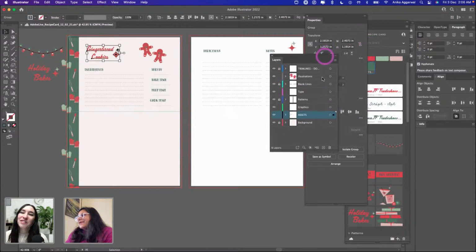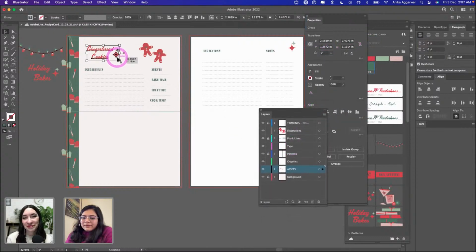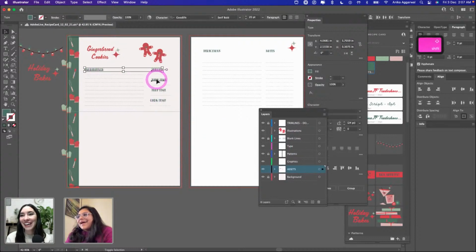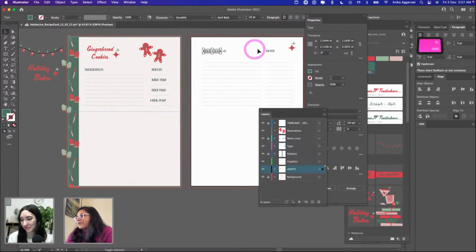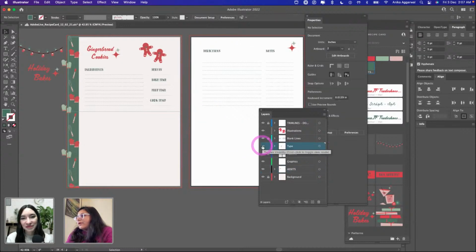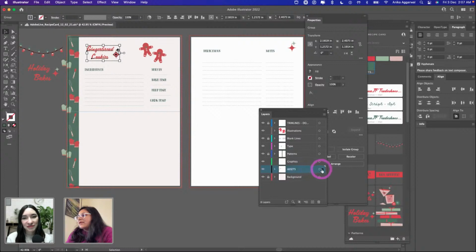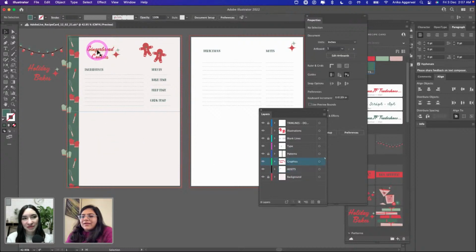But yeah, we have this layers panel now, and I'm just going to move everything to different layers. Hashtag team name your layers. And let's bring this to type. I have this type layer right here. I'm going to select this as well, bring it to type, and we have type in a different layer. Okay. And the graphics layer is actually going to have this guy right over here. I just want to call it graphics because it's like alphanumerics for me because it has type and illustration as well. So I want to keep it separate. It makes sense. Love it.